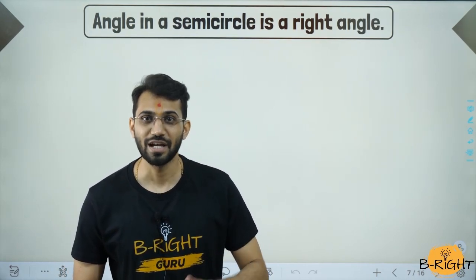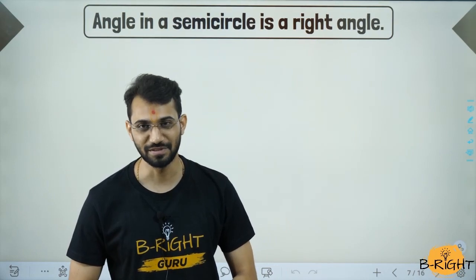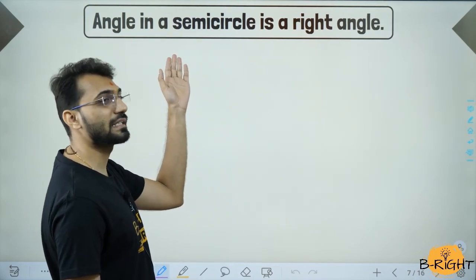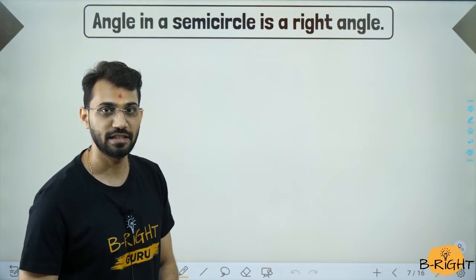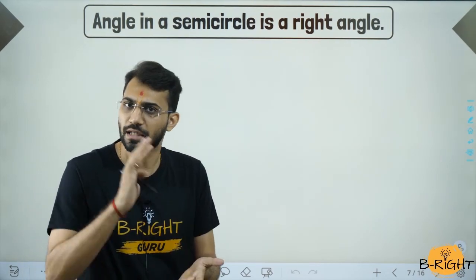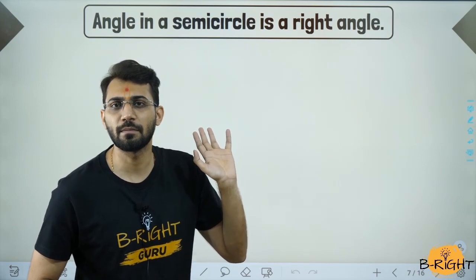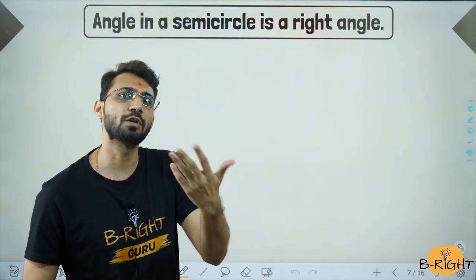So let us have a look at this theorem. What does this theorem say? The theorem says angle in the semicircle is a right angle. So let us see what a semicircle is. Semicircle means half circle. We will draw a full circle, and later in the theorem the half circle will be created automatically.